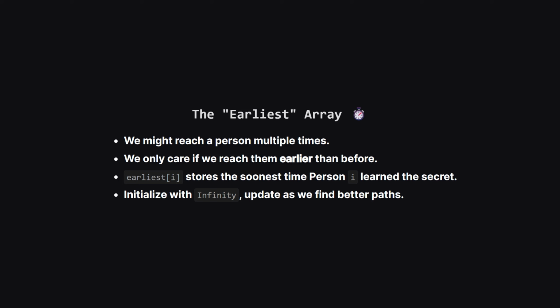A key part of this BFS is keeping track of the best time someone learns the secret. We can call this the earliest array. Why do we need this? Well, imagine you learn the secret at time 10, but then later we find a path where you could have learned it at time 5. Learning it at time 5 is better, because it lets you share it in meetings that happen between time 5 and 10. So we'll initialize everyone with infinity, and whenever we find a path to someone, we only update and continue searching if we found an earlier time than what we currently have recorded.